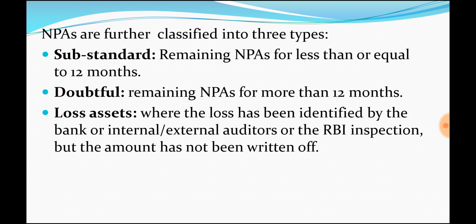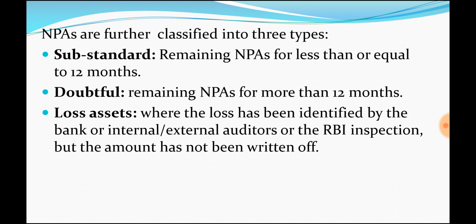And the second is doubtful NPAs. These are all remaining NPAs for more than 12 months. Naturally, if somebody is not repaying for more than 12 months, I don't think he is going to repay tomorrow, so it will be considered a doubtful NPA.